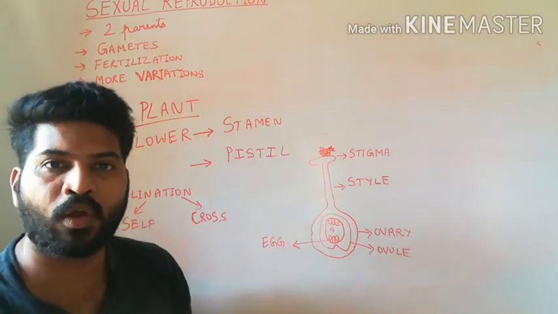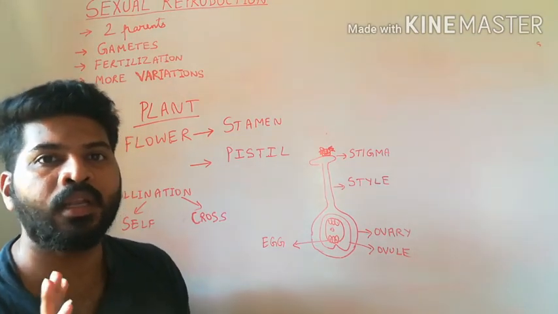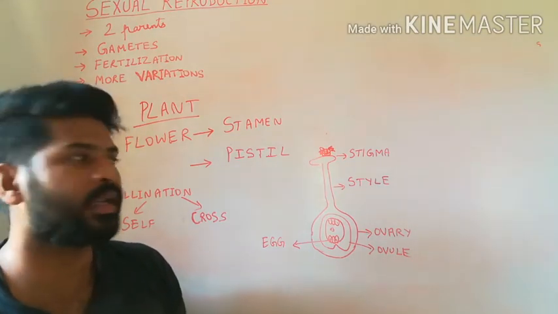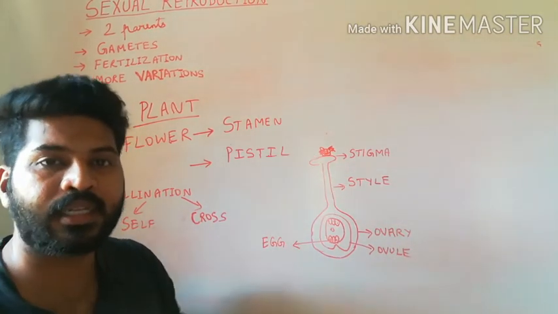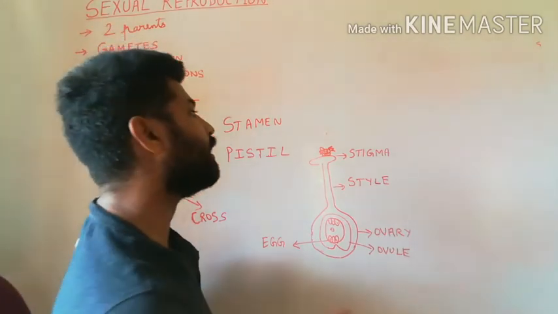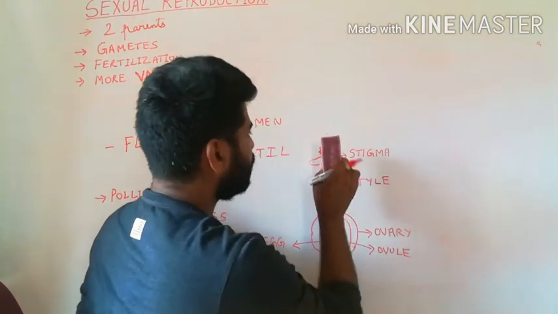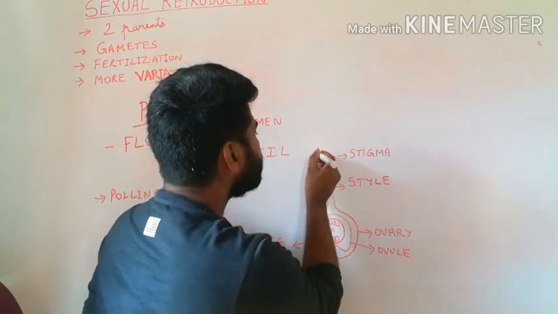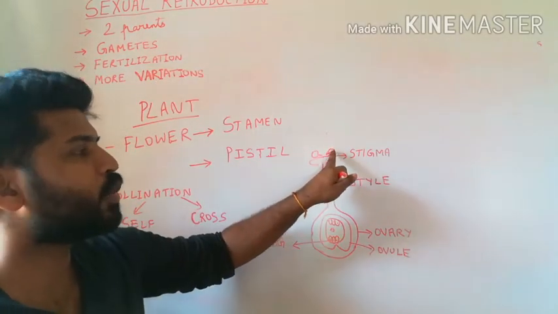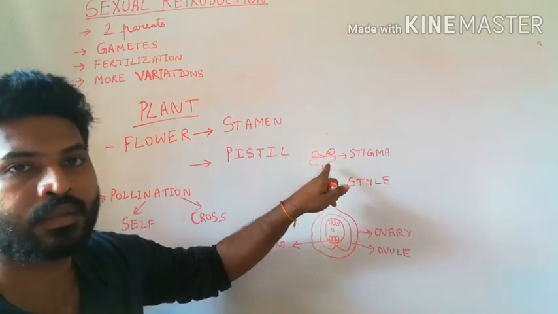If it does not belong to the same species, it will reject the pollen grain. Acceptance of the pollen grain will result in germination of pollen grain. The pollen grain will then produce a pollen tube. So pollen will undergo germination on the stigma.